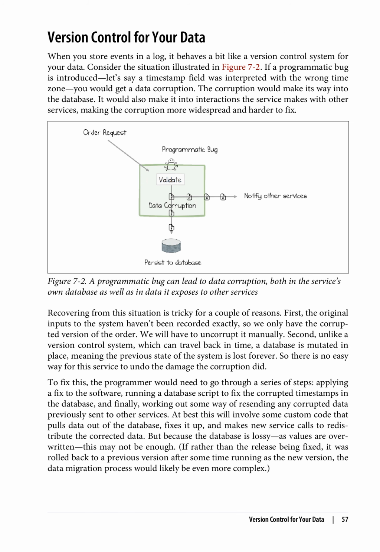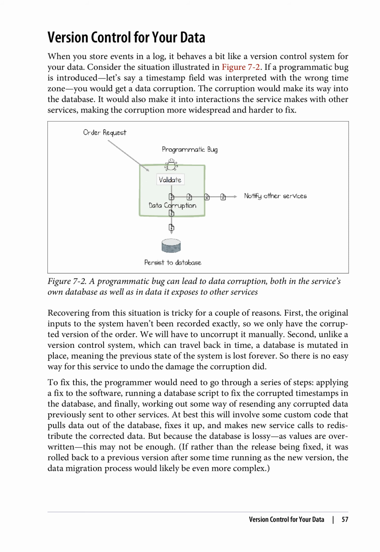Version control for your data. When you store events in a log, it behaves a bit like a version control system for your data. Consider the situation illustrated in Figure 7.2. If a programmatic bug is introduced, let's say a timestamp field was interpreted with the wrong time zone, you would get a data corruption. The corruption would make its way into the database. It would also make it into interactions the service makes with other services, making the corruption more widespread and harder to fix. Recovering from this situation is tricky for a couple of reasons.